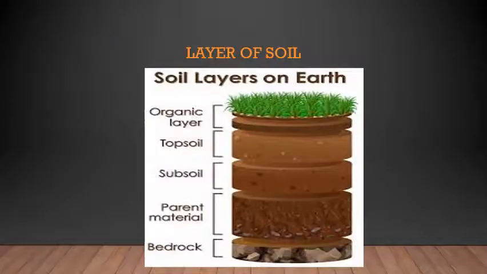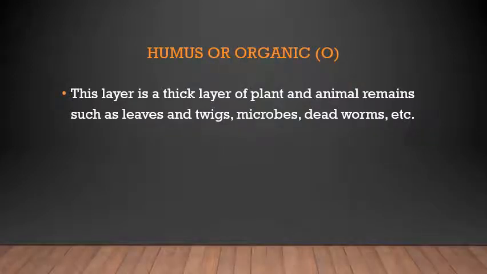So what is humus? Here you can see the picture of different layers of the soil. The topmost layer is the organic layer, second layer is the topsoil, third layer is the subsoil, then parent material and bedrock. Bedrock means hard rocks will be present. From those hard rocks only, due to weathering, all these different layers of soil have been formed. So first is humus or the organic layer, which is represented as O in your textbook. This layer is a thick layer of plant and animal remains such as leaves and twigs, microbes, dead worms, etc.